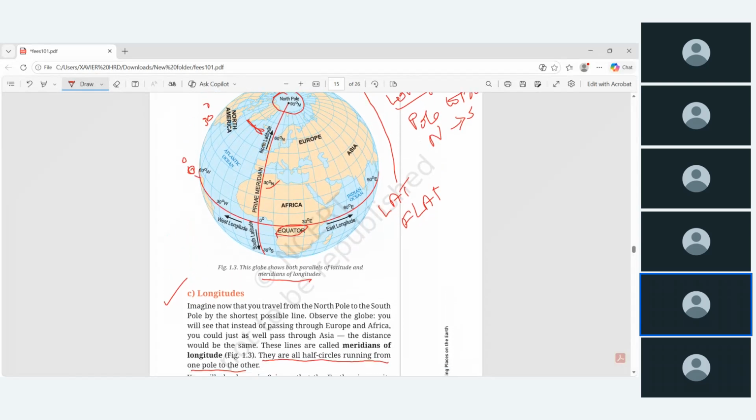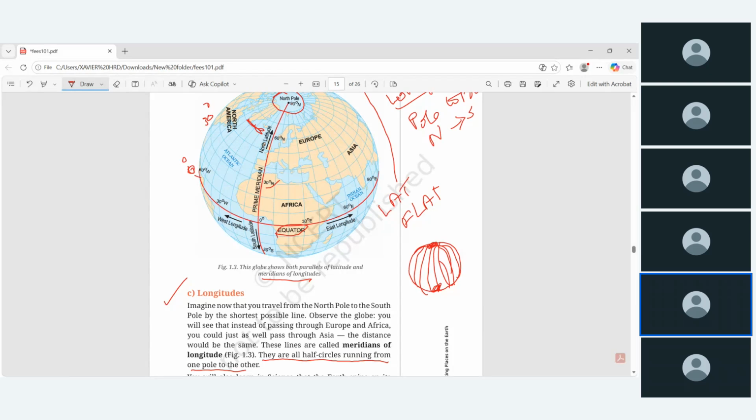Here one more new concept comes, the meridians of longitude. In school you have heard of the prime meridian. The prime meridian is fixed as one line, because if you take one ball, we can draw n number of lines from top to bottom.